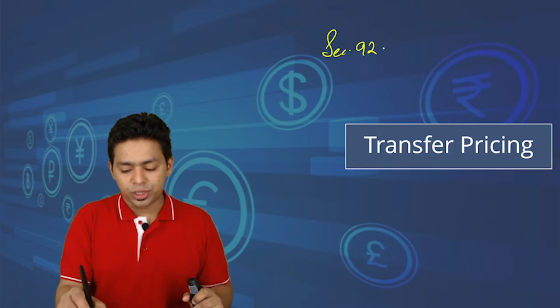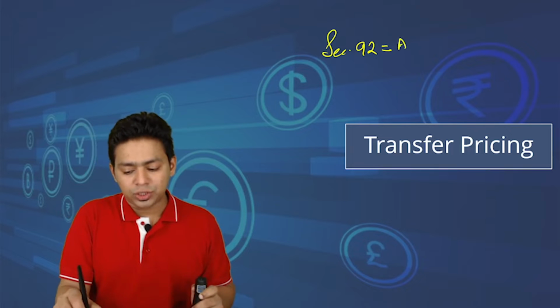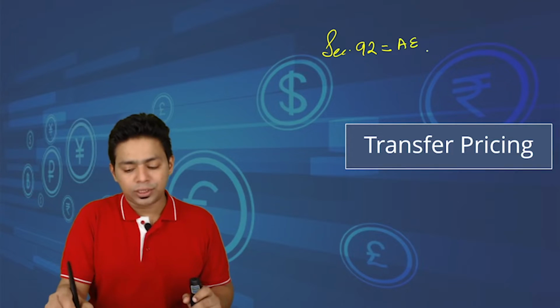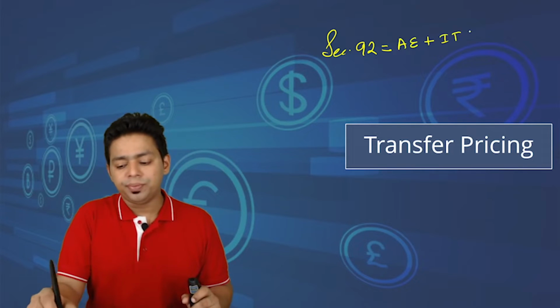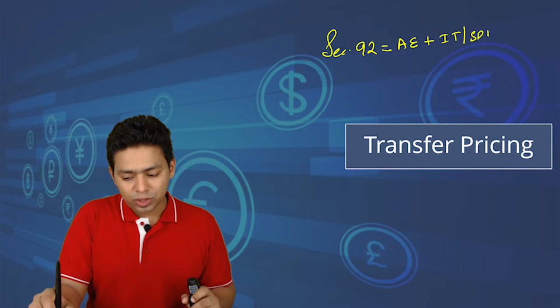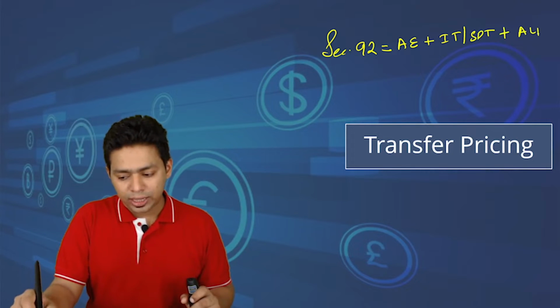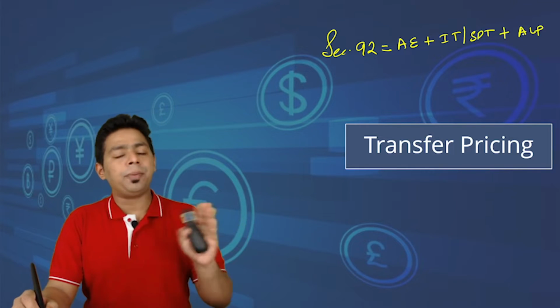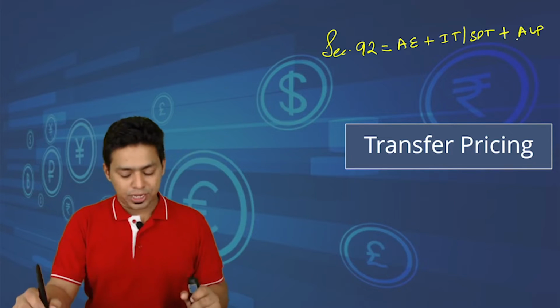So in transfer pricing, so far we have discussed section 92, which is the charging section of the transfer pricing provision, which primarily puts up three major conditions. The first condition is that there should be an associate enterprise. Such associate enterprise should have entered into an international transaction or specified domestic transaction, and such a transaction has to happen at arm's length price. If it has not happened at arm's length price, then the AO has all the rights to compute the arm's length price.